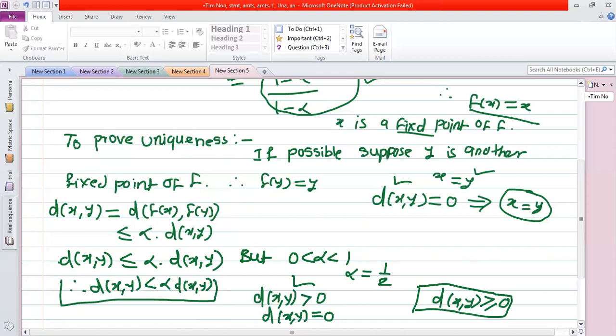A positive quantity, the distance between x, y, cannot be strictly less than 1 by 2 into the same distance. So this inequality is true only if the distance between x, y is equal to 0.